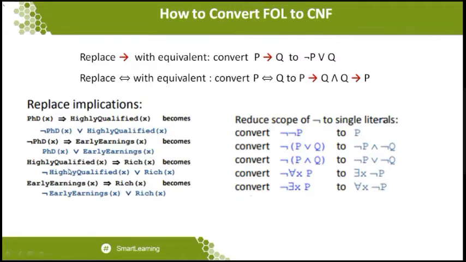In the same way, you can see the third statement, highly qualified of X implies rich of X. When this statement is converted to a CNF form, again see the formula: P implies Q can also be written as not of P or Q. So P will be considered as highly qualified and Q as rich of X. So we can write that statement as not of highly qualified of X or rich of X. This is the way the statement can be written if you want to convert it to a CNF form.